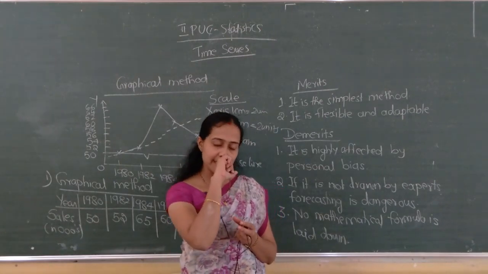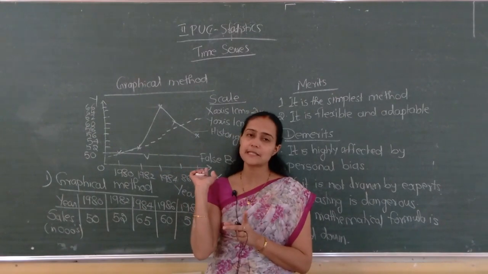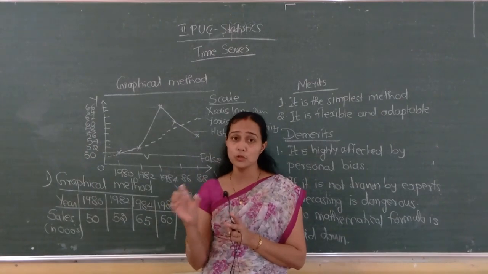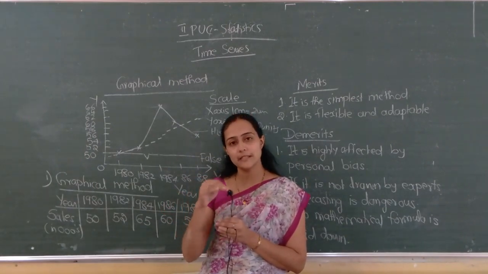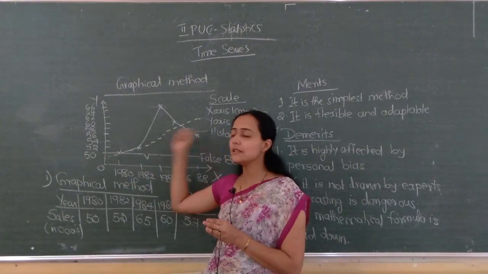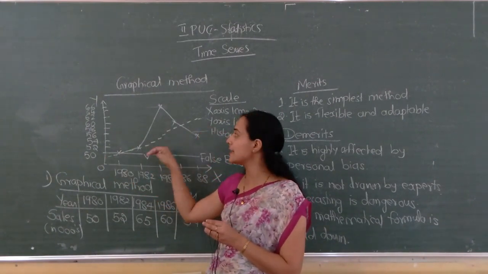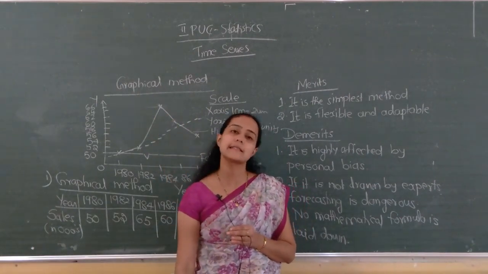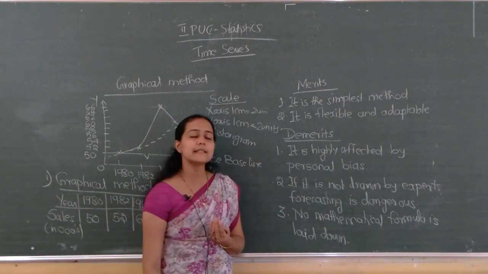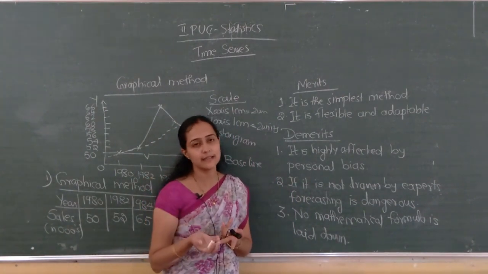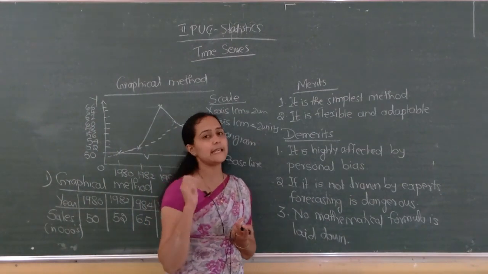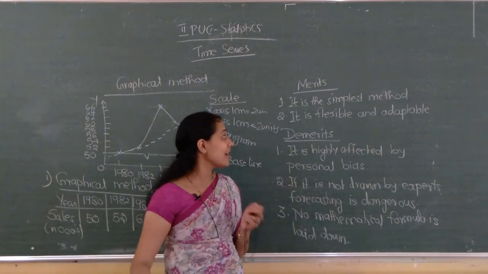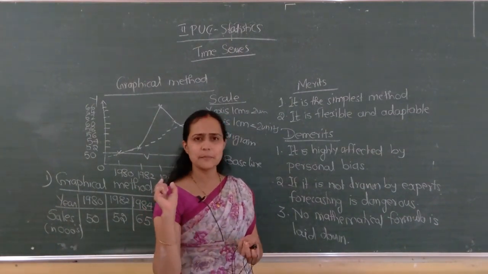In the graphical method, first we draw the histogram itself. In the histogram, just note the number of points. Next, draw a line from beginning to end in such a way that the number of points above the line and below the line are the same. The first merit is that it is the simplest method, with nothing much to do, just drawing a line. The second is that it is flexible and adaptable. But it has its own demerits, isn't it? This is the simplest method.